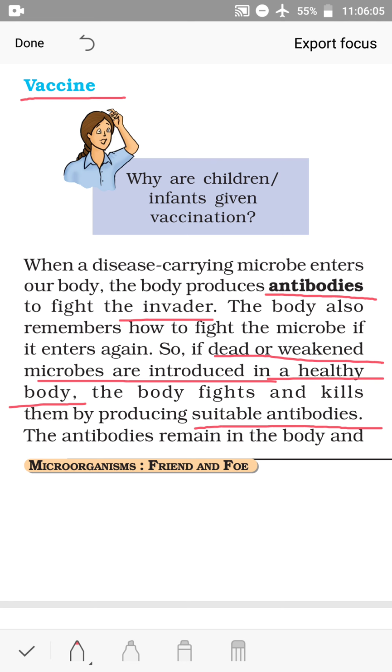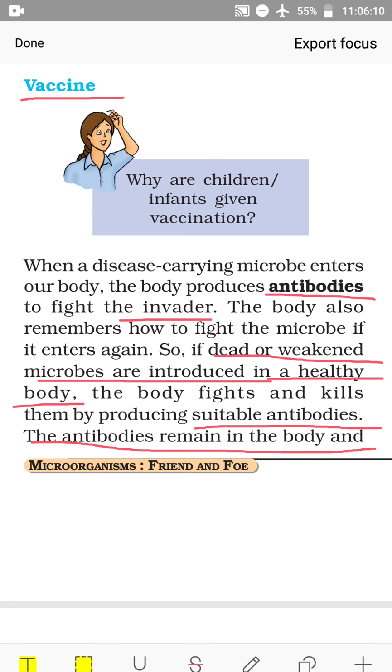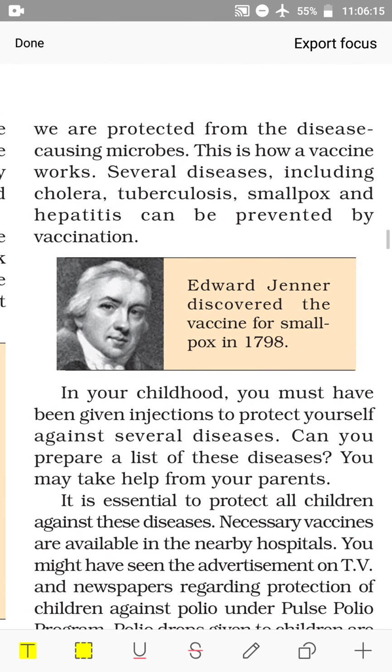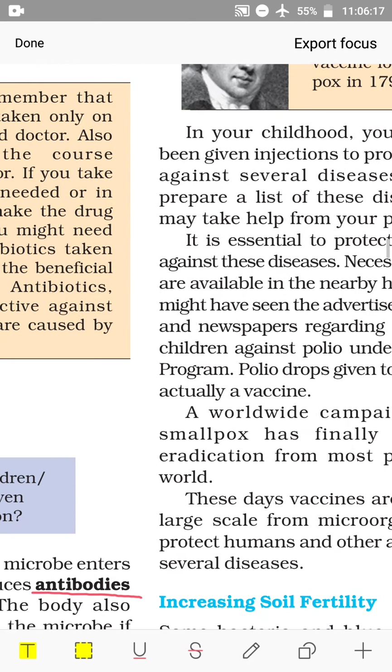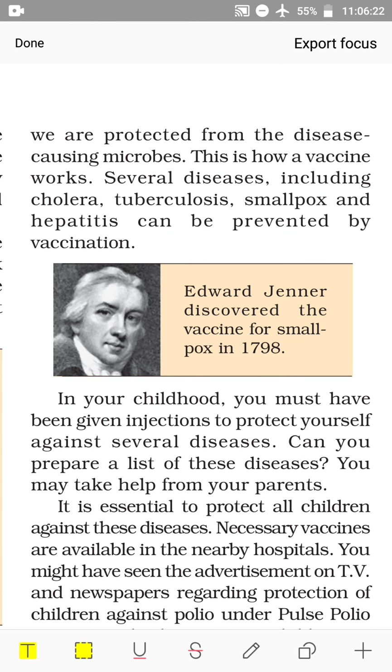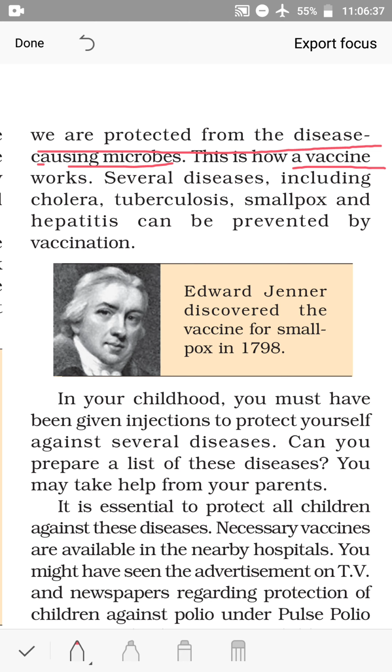The antibodies remain in the body, and we are protected from the disease causing microbe. This is how a vaccine works. So this is the process of vaccination or immunization.